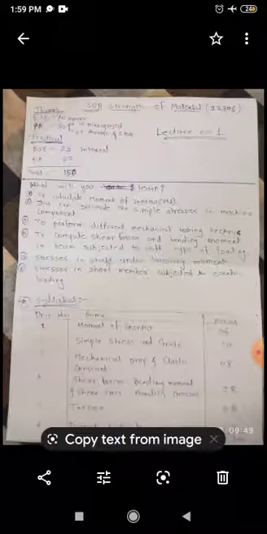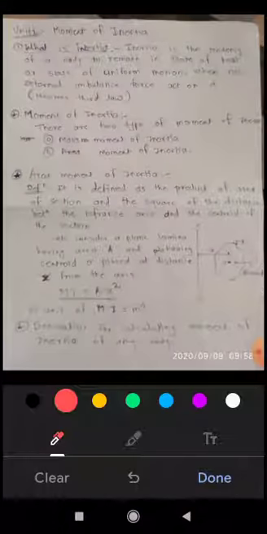Now we will start our first unit, that is moment of inertia. First, what is inertia? Inertia, according to Newton's first law, is the resistance of a body to change its state of rest or state of uniform motion in a straight direction.